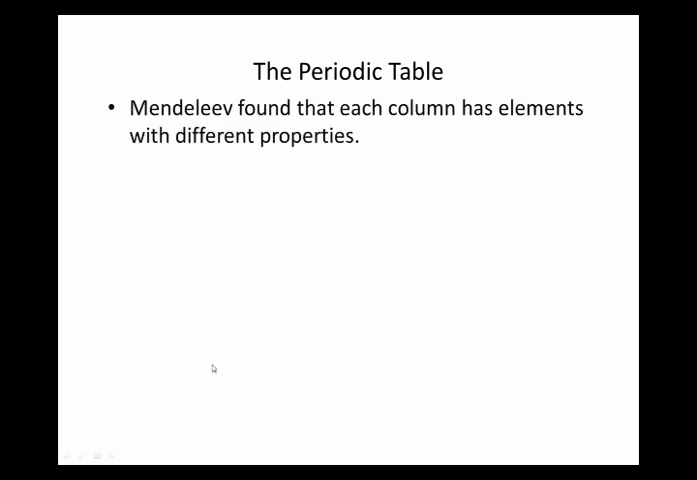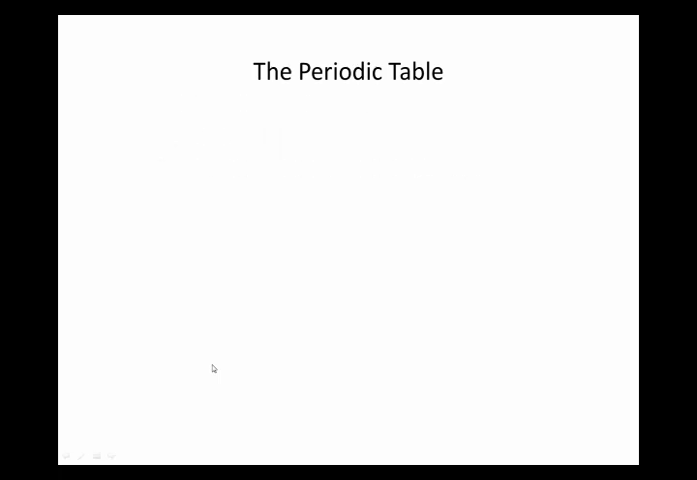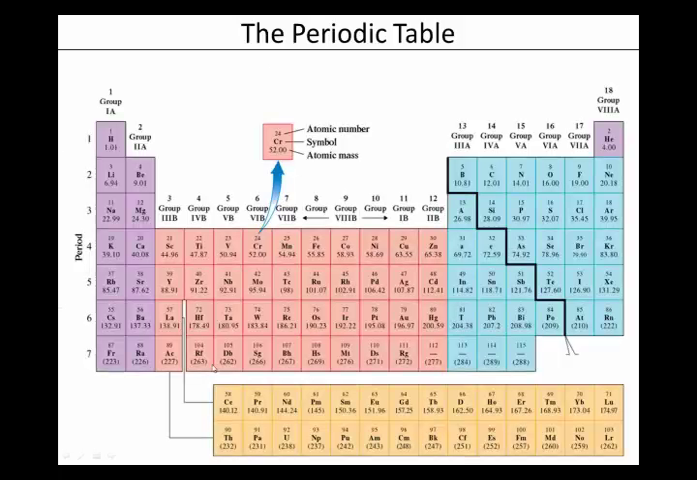So he found that each column has elements of different properties. The columns are named in two different ways. If we go back here, notice there's two different sets of names, and the periodic table in the classroom has both of these on it. There's the older way with 1A, 2A, bizarrely 3B, 4B, 5B, 6, 7, 8B, and then 1, 2, and then 3A, 4A, 5A, 6A, 7A, 8A, and then the newer naming, 1 through 18.